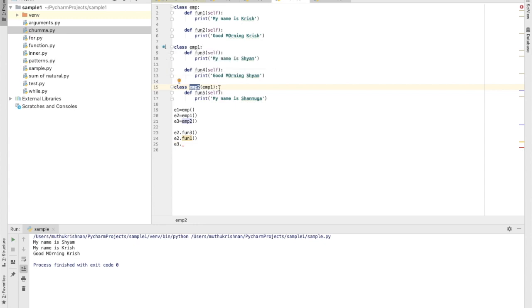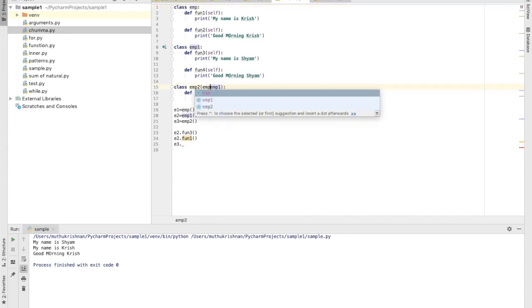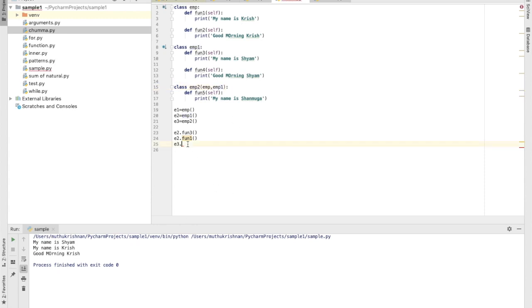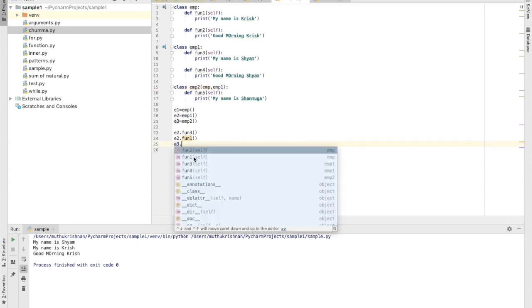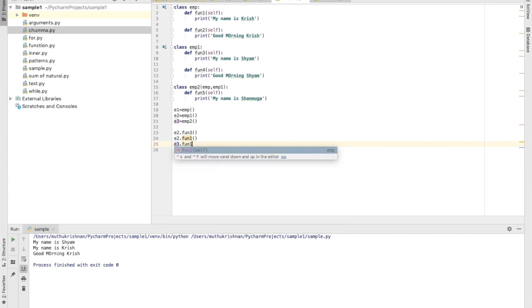But what I'm going to do now is this third class EMP2 wants to access function 1 and function 2 defined in the class EMP. So how am I going to do this? Look here, it's very simple. EMP, comma, done. Yes. So now you see I have the permission to access function 1 and 2 that is defined in the class EMP. So this is another way of inheriting the classes. E3 dot fun1. So let me show you the output, the fun1.